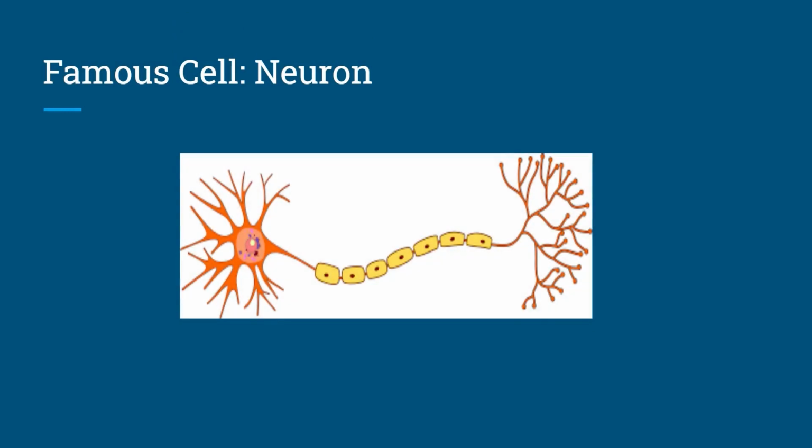Now let's talk about the most famous cell type of the nervous system, which is the neuron or nerve cell. These cells are a very important part of the nervous system and they are found in mostly all species of animals. And a quick fun fact about neurons is that new neurons cannot be made easily as old ones die off. The neuron is the main cell that communicates along long distances in the nervous system.